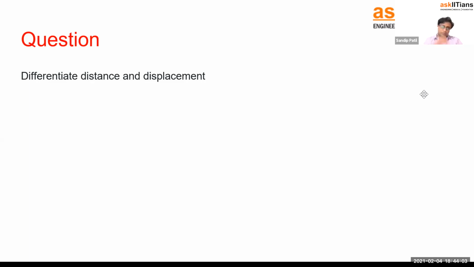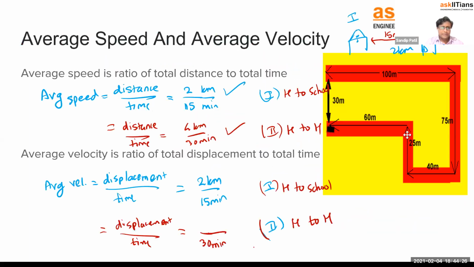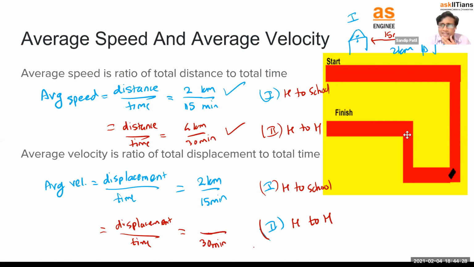Then distance is always greater than or equal to displacement. Displacement could be less than distance, or it could be equal to distance also. In the first case, if you do remember, we went from home to school in a straight line.